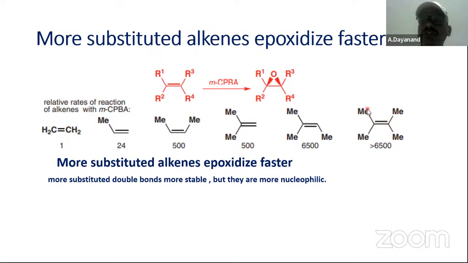Why are they more nucleophilic? I think you know all this. Methyl is a plus I effect group. They are going to increase the electron density in the HOMO of this alkene. It results in the high nucleophilic nature of this alkene.